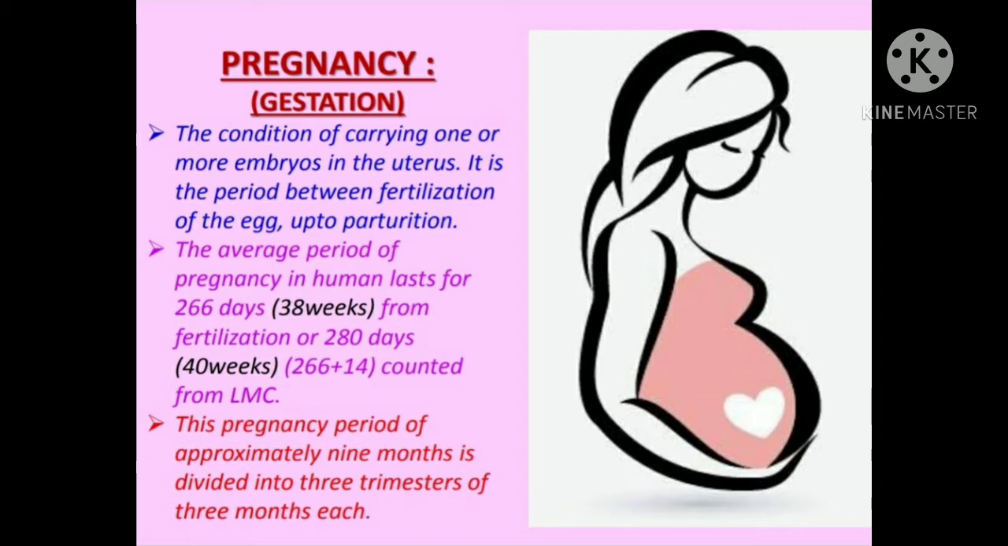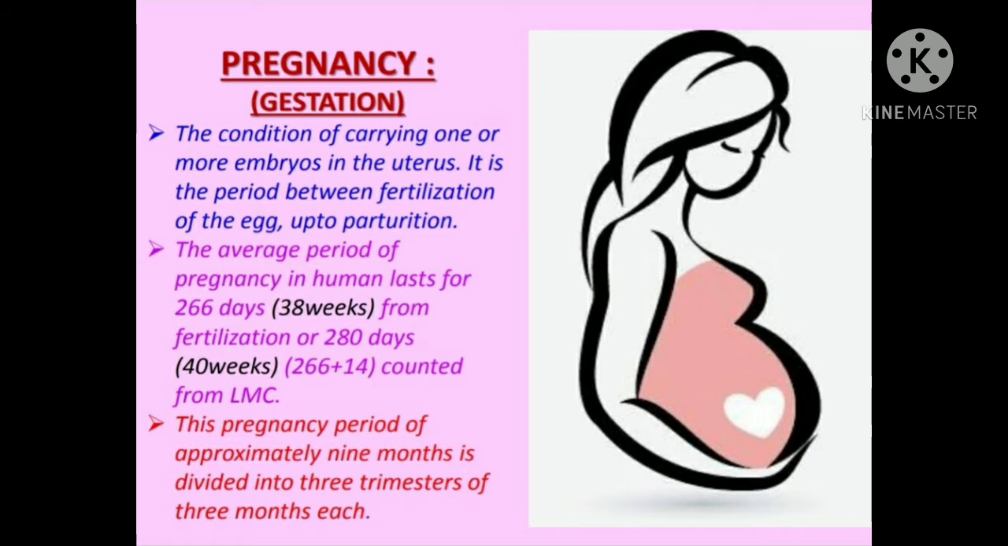Coming to the last point of pregnancy, this pregnancy period of approximately 9 months is divided into 3 trimesters, of 3 months each. The whole pregnancy period, as you all know, is 9 months, and these 9 months are divided into 3 trimesters, each considered of 3 months. On behalf of this distribution, it is called the first trimester.